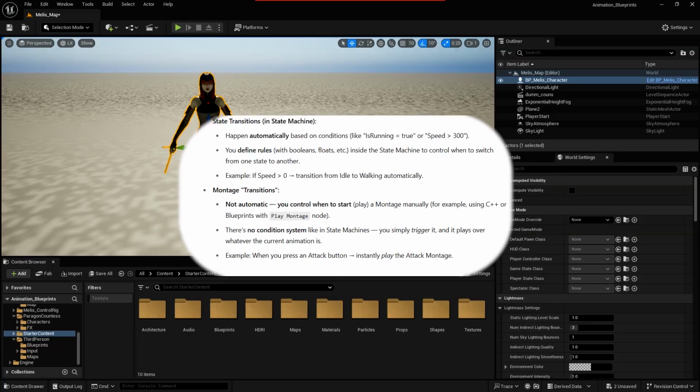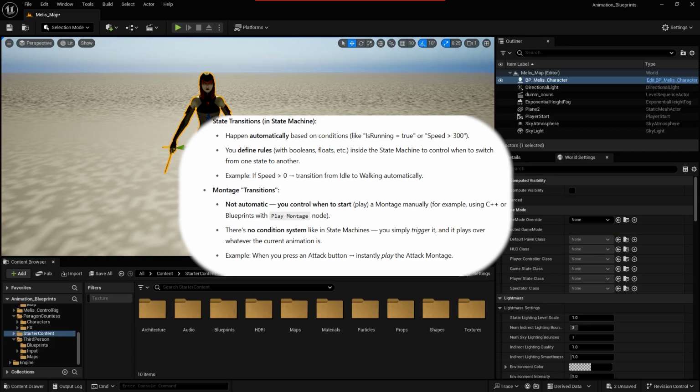Difference in transition between states and montages. State transitions in a state machine happen automatically based on conditions like is running, or speed greater than a number, for example 10 or 300. You define the rules with boolean or float and so on inside the state machine to control when to switch from one state to another. Example: if speed is greater than 0, transition from idle to walking automatically.